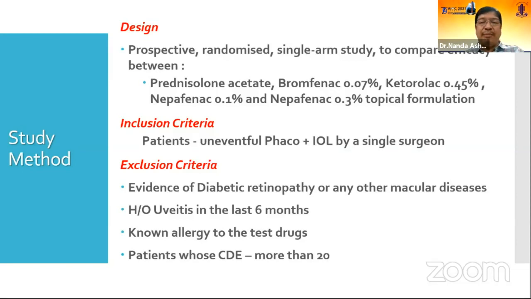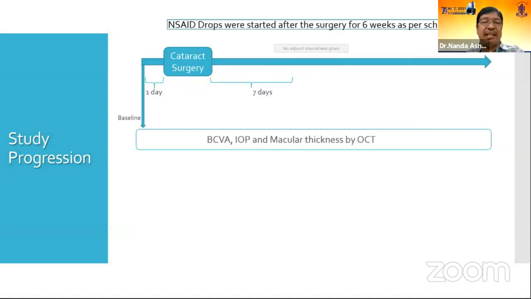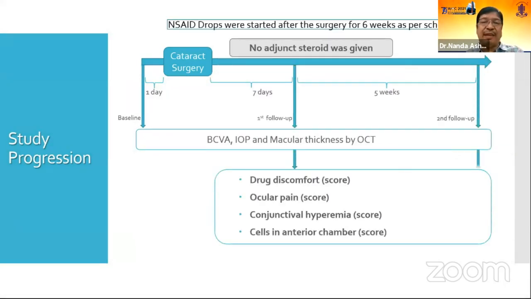Evidence of diabetic retinopathy, macular disease, uveitis, known allergy to test drug, and patients whose CDE was more than 20 were excluded. All patients underwent a baseline evaluation of best-corrected visual acuity, IOP, macular thickness by OCT, and again they were checked up at 1 week and 6 weeks follow-up.